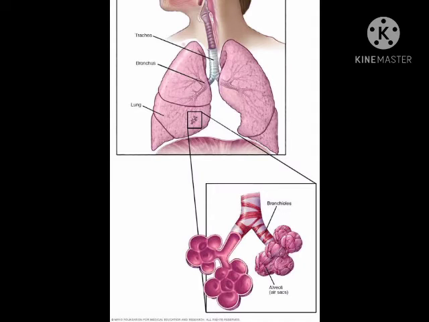Now let's study about alveoli. Alveoli are minute air sacs where actual gas molecules of oxygen and carbon dioxide are exchanged between the respiratory space and the blood capillaries.